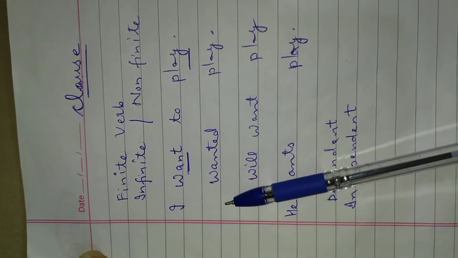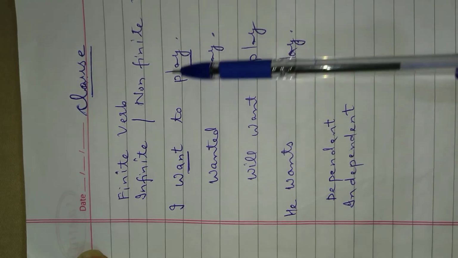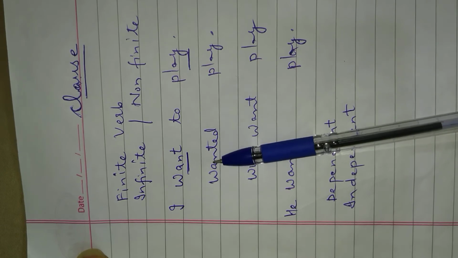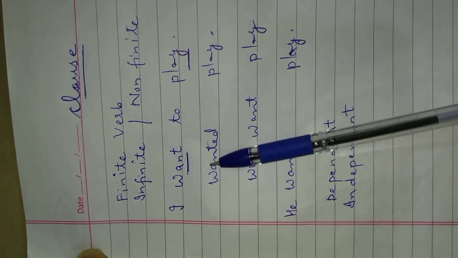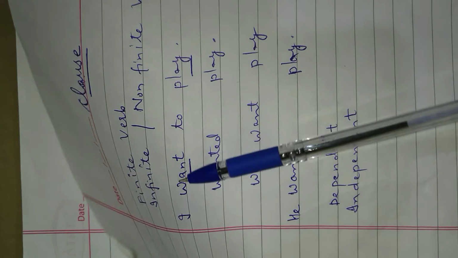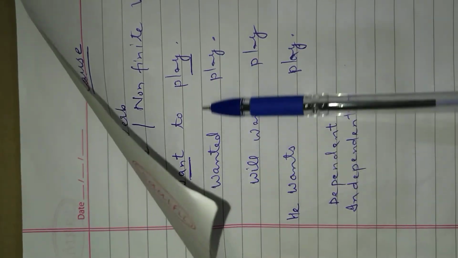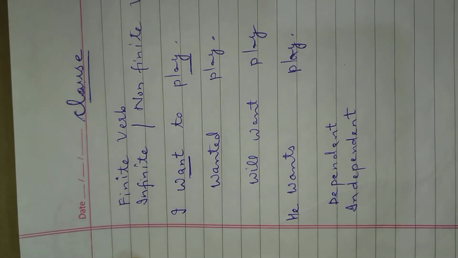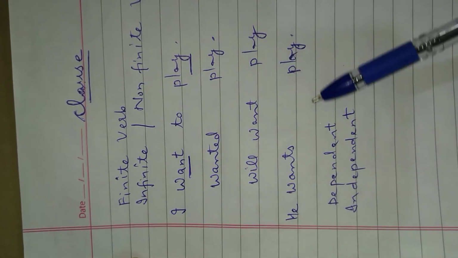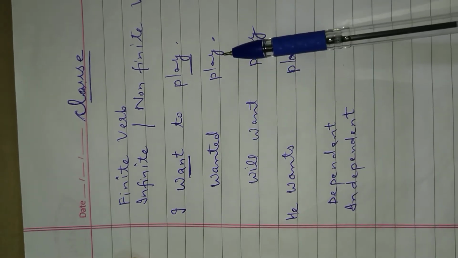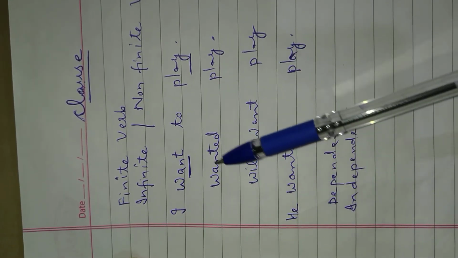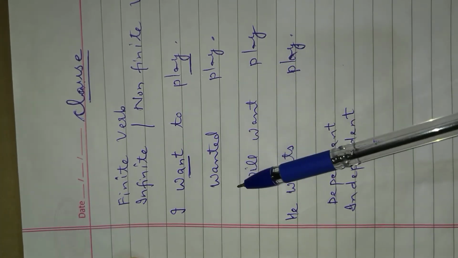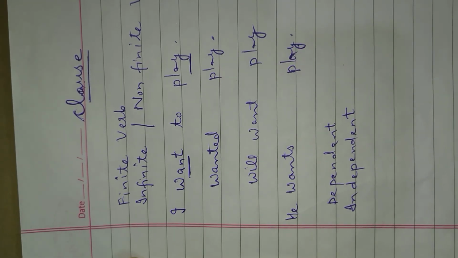See, I want to play. A very short sentence. How many verbs can you see here? I think your answer will be two, want and play. Right. Now what is the tense of this sentence? It is in present tense, simple present tense. Suppose I tell you to convert the sentence into past, you will say I wanted to play. So it means one verb has been changed and the second verb is same. Want has become wanted, but play is same.